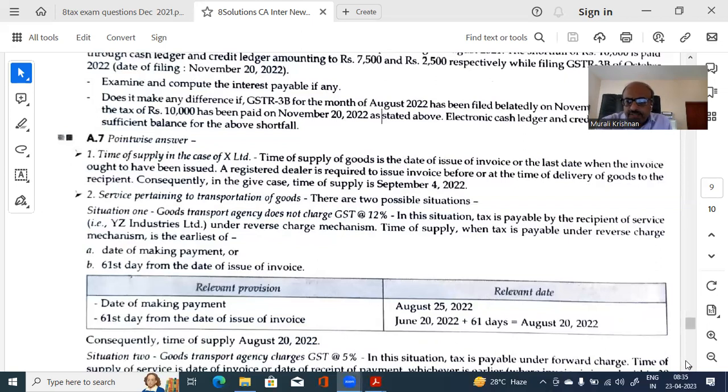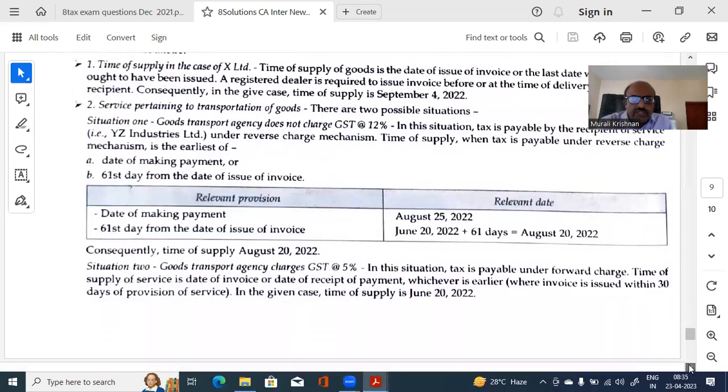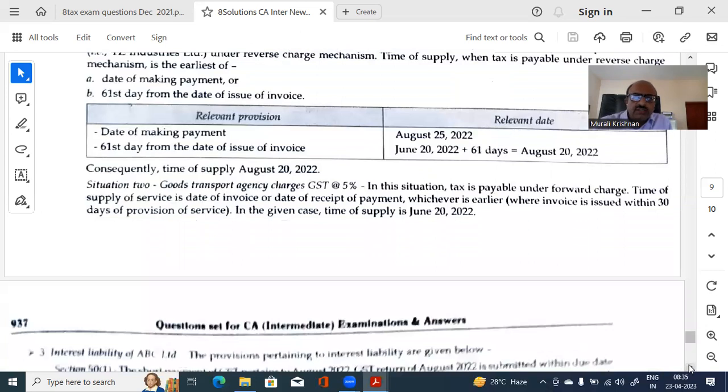What is the second thing? When the transport agency is going for forward charge, they are liable. In this situation, tax is payable by forward charge by whom? By the transport agency. Time of supply is the date of invoice or the date of receipt of payment, whichever is earlier, where the invoice is issued within 30 days of provision.